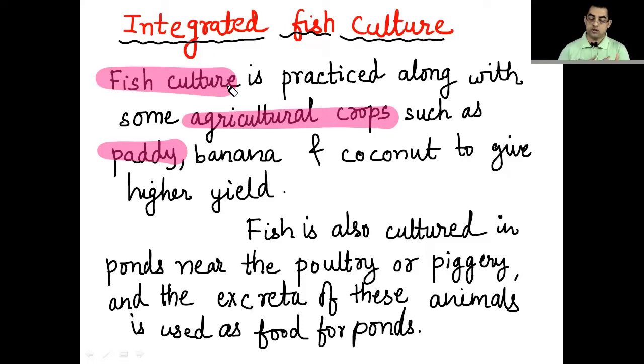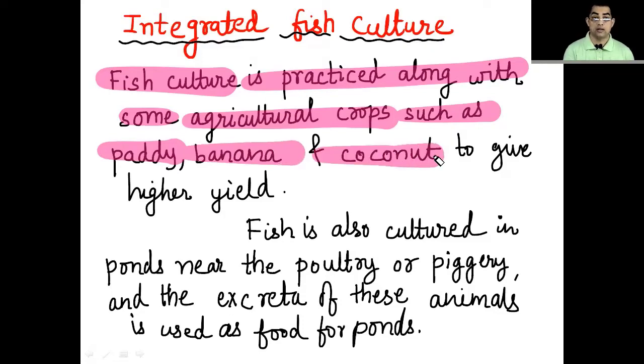So we are growing the crops and we are culturing the fish also. So two things are done together. This is what is called integrated fish culture. Means fish culture you are doing and agriculture you are doing simultaneously. So fish culture is practiced along with some agricultural crops. It can be paddy, it can be banana, or it can be coconut to give higher yield. Now, sometimes these methods are also found very useful.